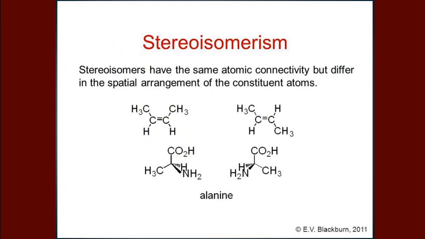So, stereoisomers. First, let's look into stereoisomers. Stereoisomers are classified into two types, as we have already discussed. They are geometric isomers and optical isomers. Stereoisomers have the same atomic connectivity but differ in the spatial arrangement of the constituent atoms. Here you can see the examples of alkynes, which look the same, but the spatial arrangement is different from each other.